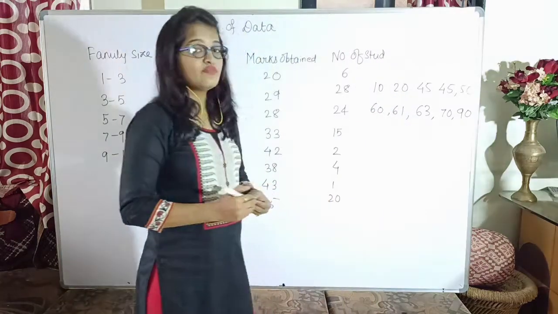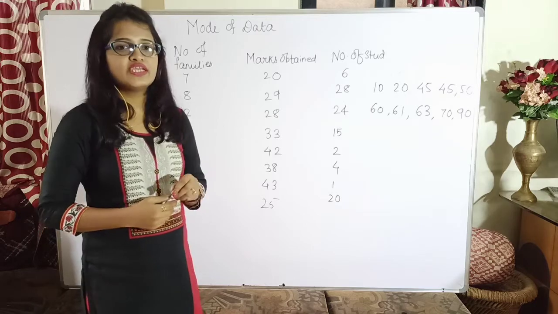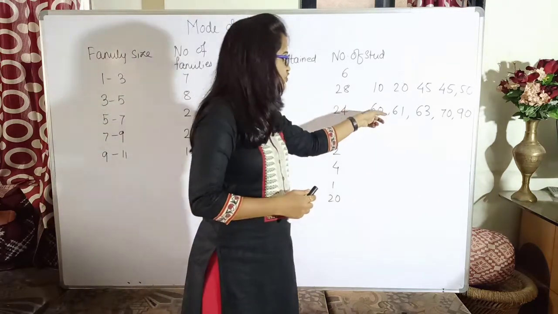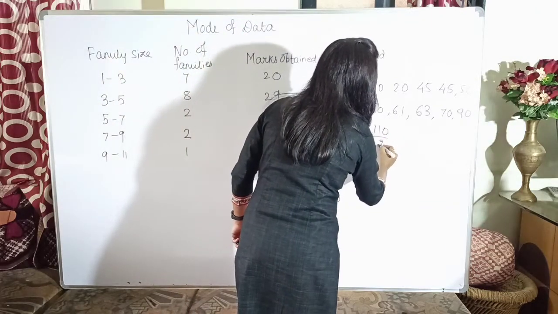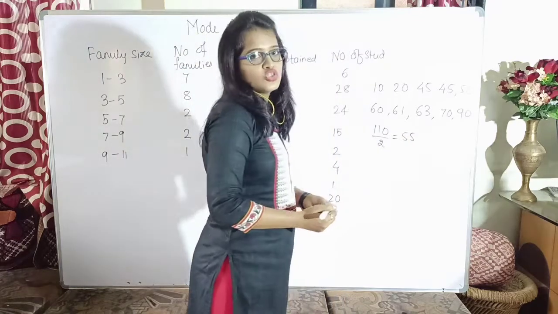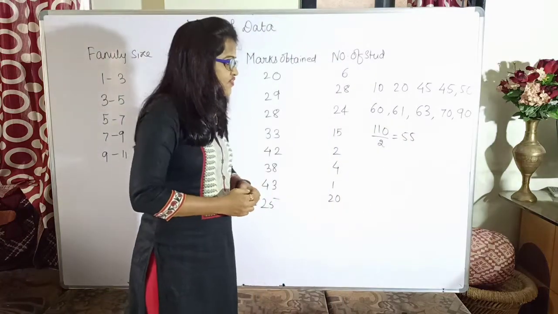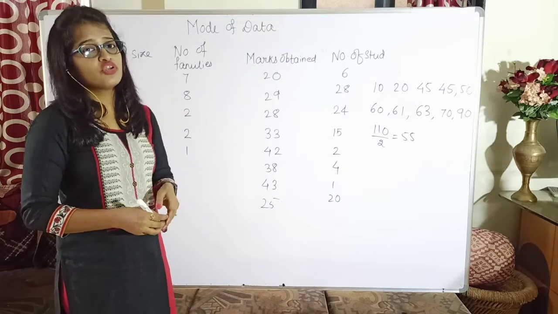and in one of the matches he has scored 90. Now when I try to find the median, since there are 10 numbers, I will take the average of the central two, that is 50 and 60, which gives the sum as 110, and if I take its average, it will be 55. So now it will say that 55 is the median, telling that the other scores are falling below that.